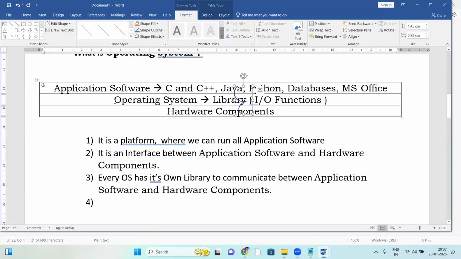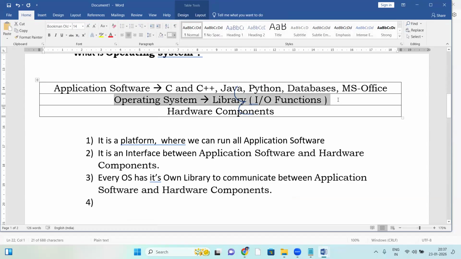That link may be statically linking or dynamically linking. What is statically and dynamically, we'll discuss in Java. I'll explain later.